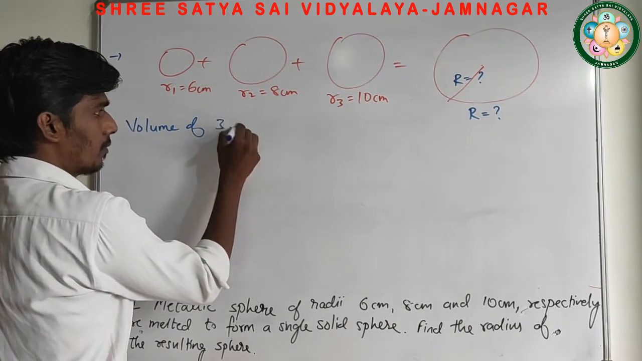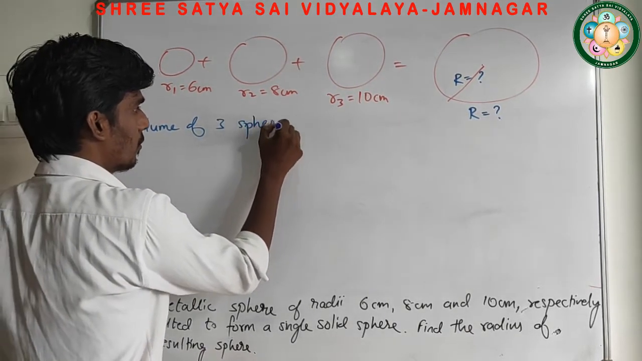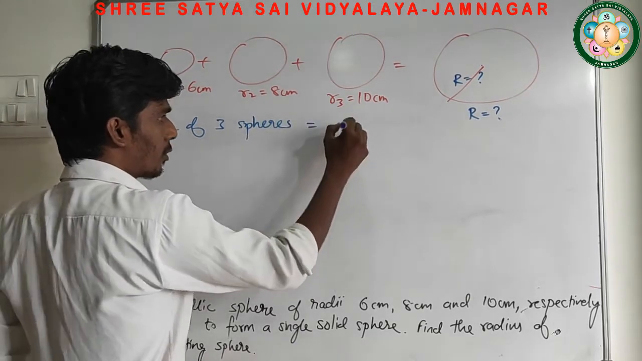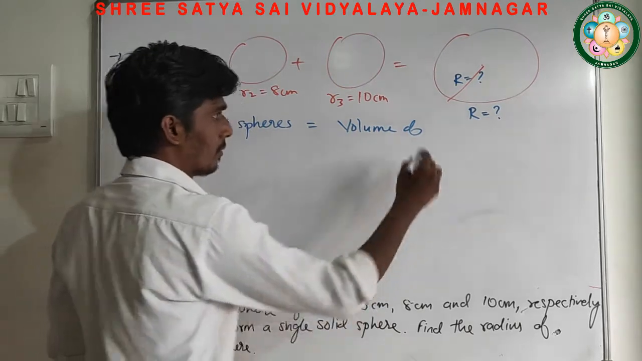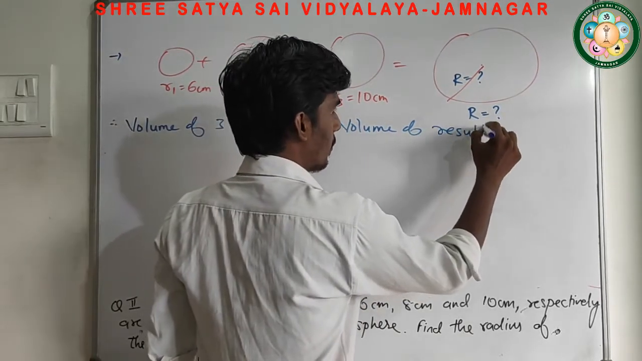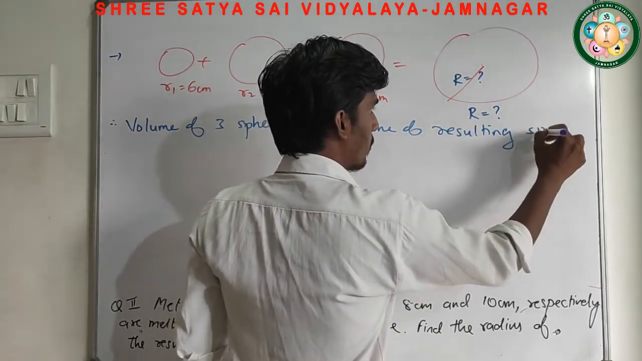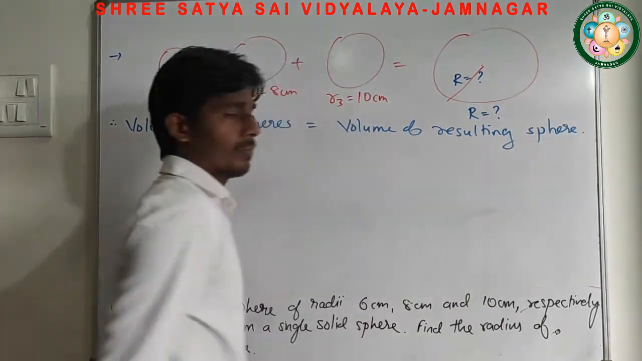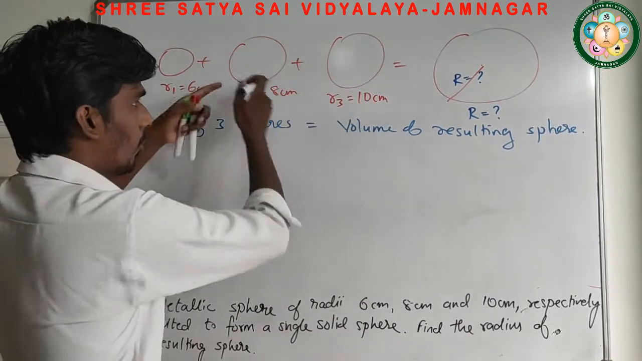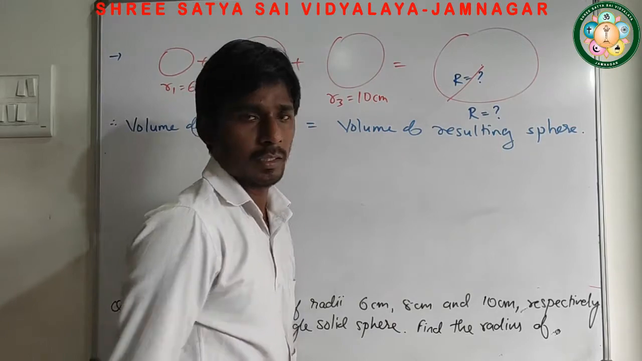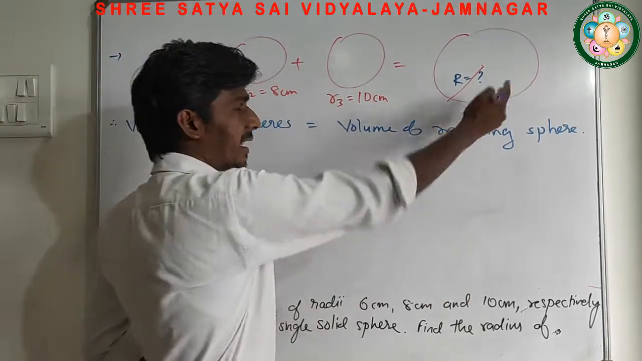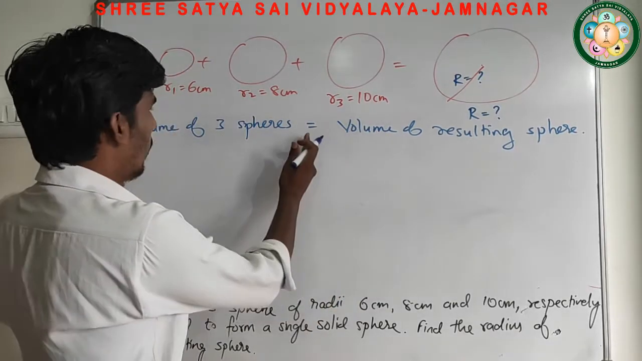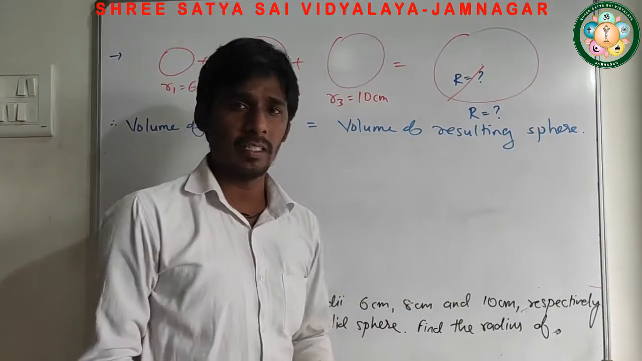Volume of 3 spheres is equal to volume of the resulting sphere. The volume of these three will be equal to the volume of the resulting sphere. Combining these three and melting them, this one was made. So the volume of these 3 spheres equals the volume of the resulting sphere.